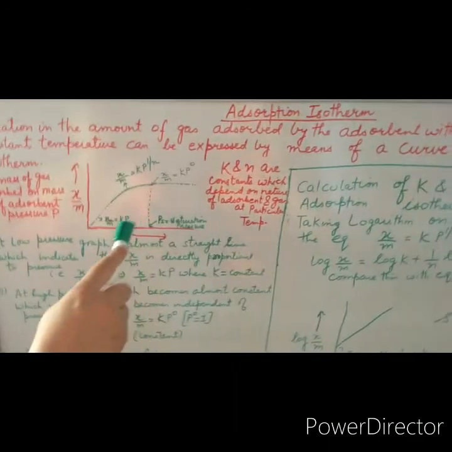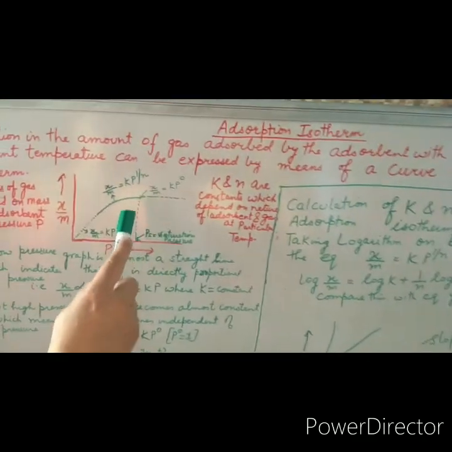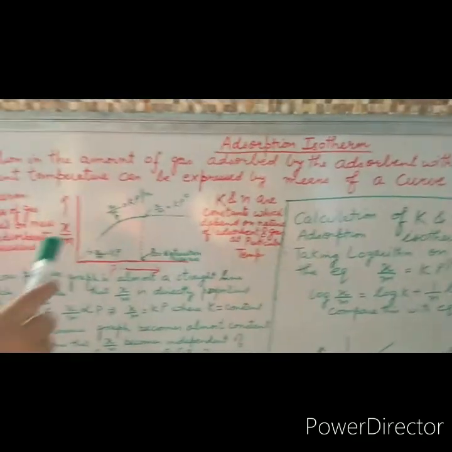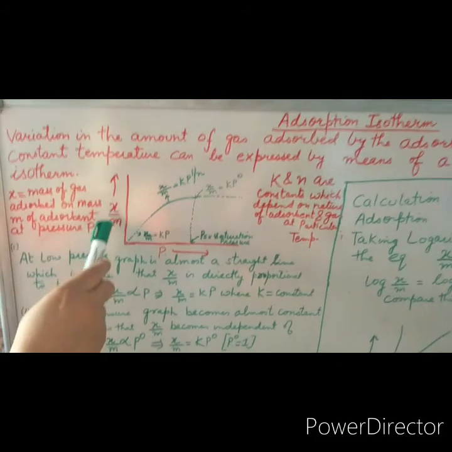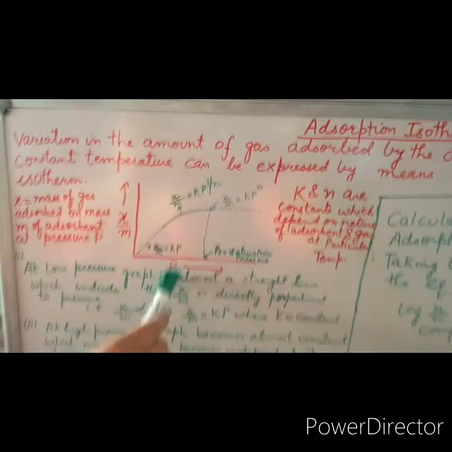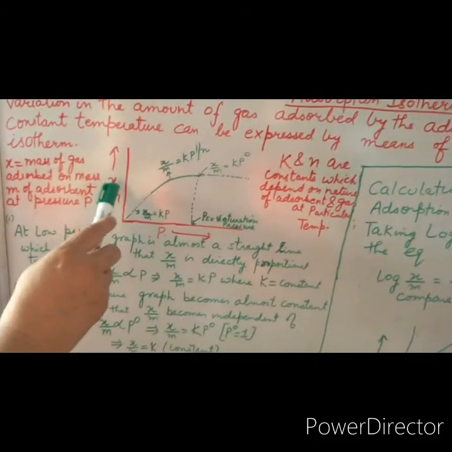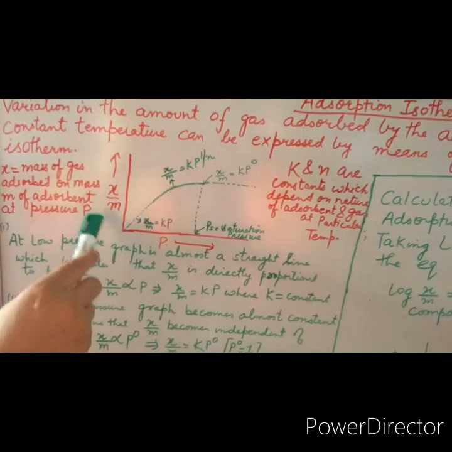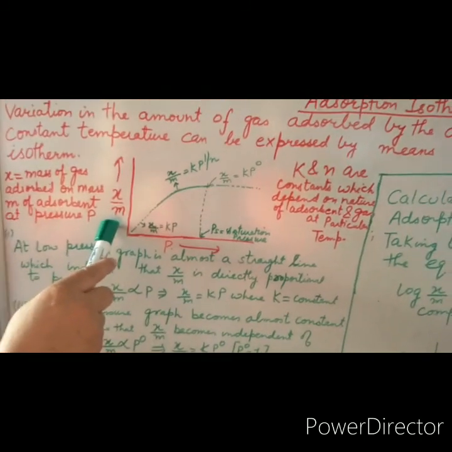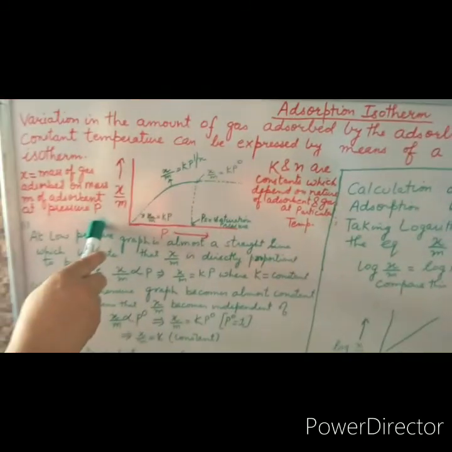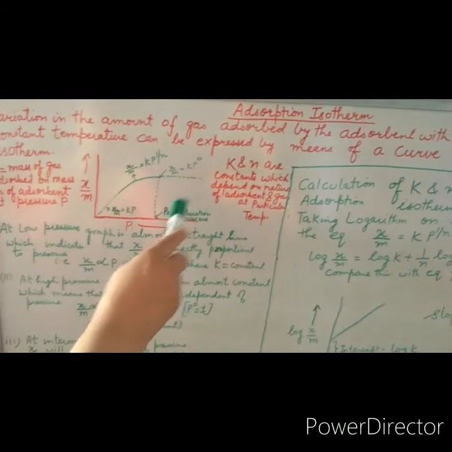So this is an adsorption isotherm which is taken at constant temperature. Here we have plotted x over m versus p. This x over m is the mass of the gas adsorbed on mass m of the adsorbent at pressure p. Let's analyze this graph.